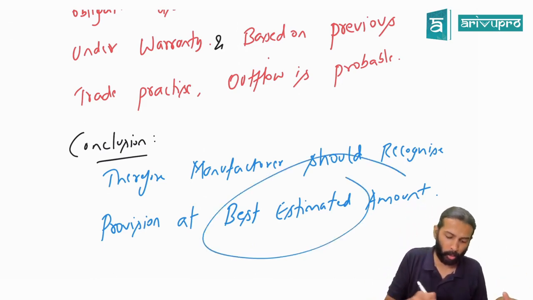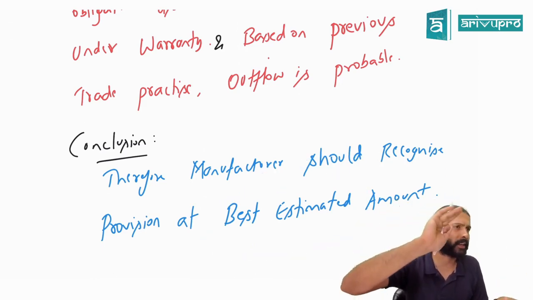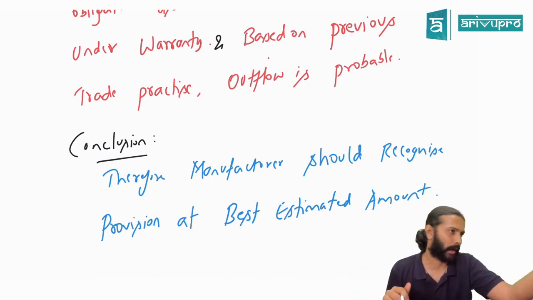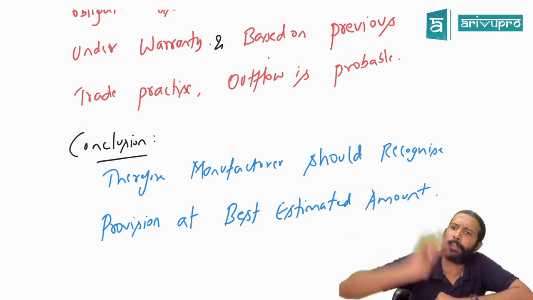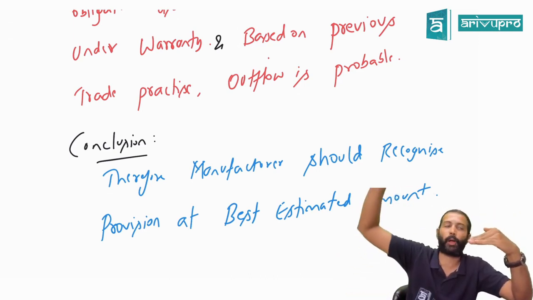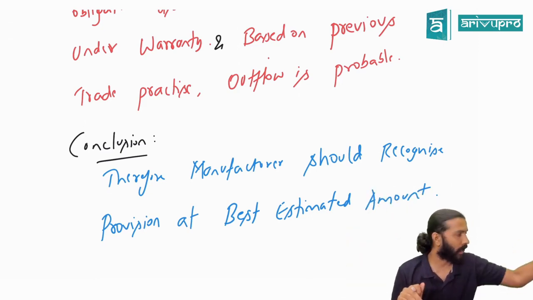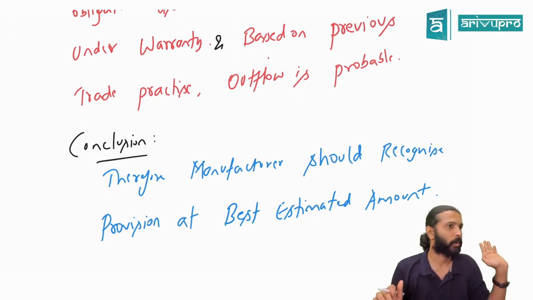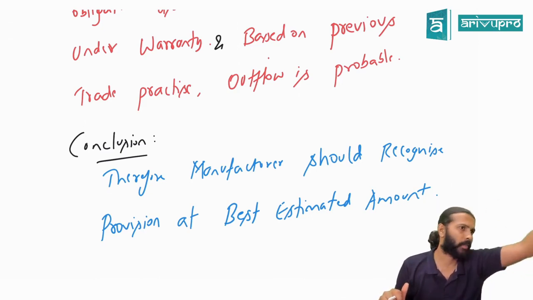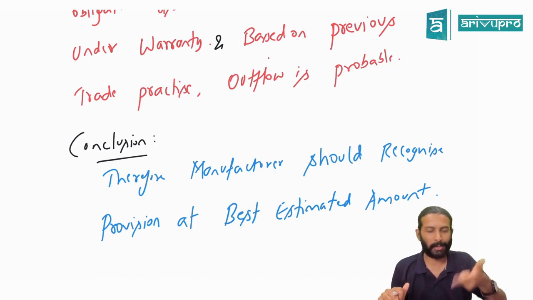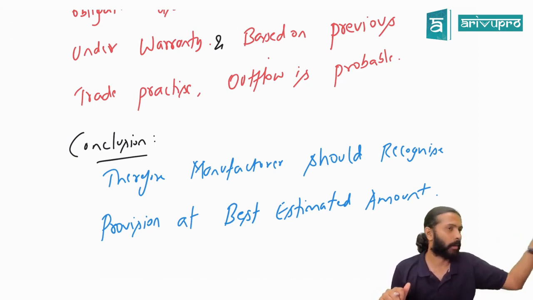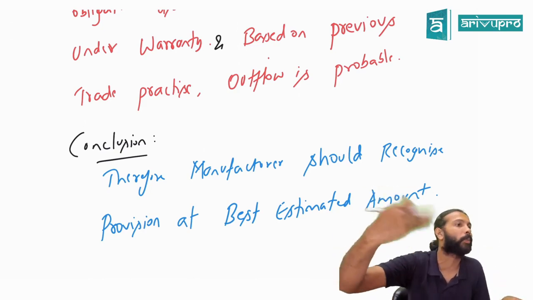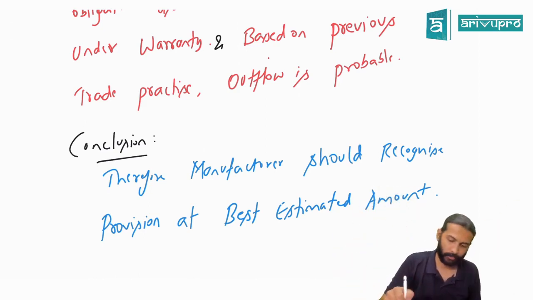So what if later on the amount is higher? Provision is an estimate. Can you change the estimates? Yes. Suppose you thought the repair cost would be 1 lakh. Later on the repair cost became 1,50,000. Then you increase the provision from 1 lakh to 1,50,000. For the time being you make the provision at 1 lakh, because that is your best estimated amount for the time being. If you get new data, revise the provision. You have done this already in AS. Estimates are based on the recent development of that particular data. If new development comes, the provision or estimates can be revised. So that is your conclusion.